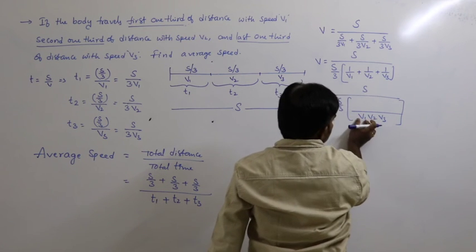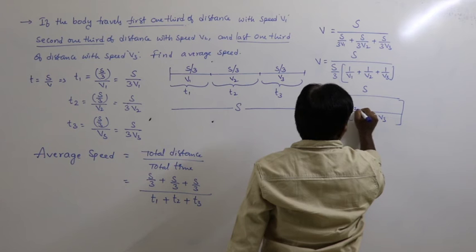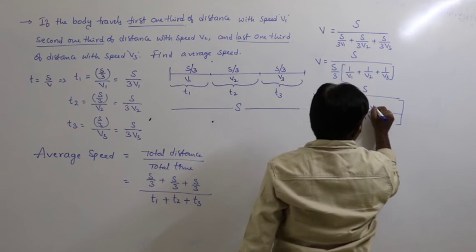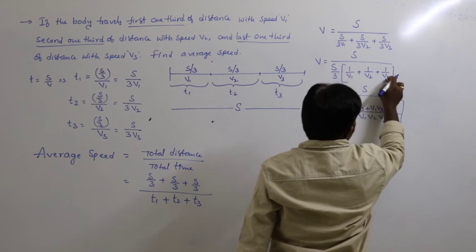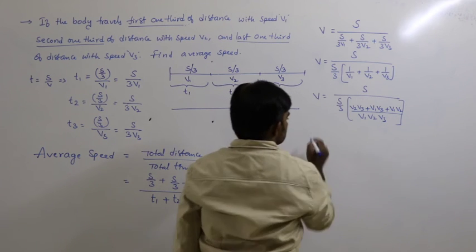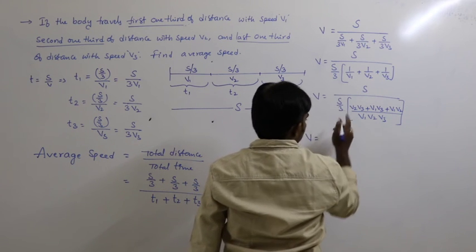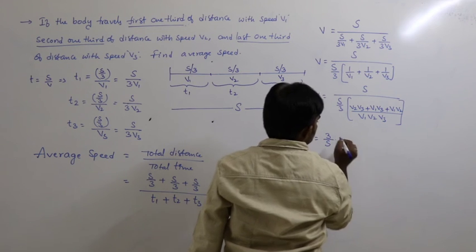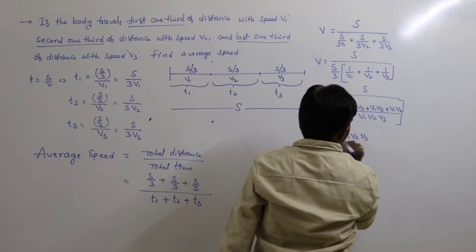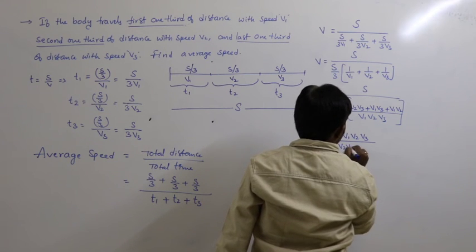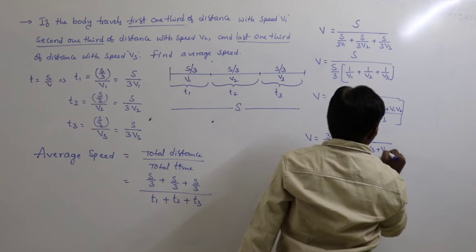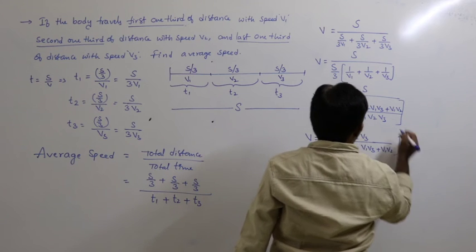Here we have v1, so the remaining terms are v2 v3, plus here we have v2, remaining terms v1 v3, plus here we have v3, so remaining terms v1 v2. Now the fraction is reversed: s by 3 becomes 3 by s, and this is also reversed, v1 v2 v3 divided by v2 v3 plus v1 v3 plus v1 v2, into s.